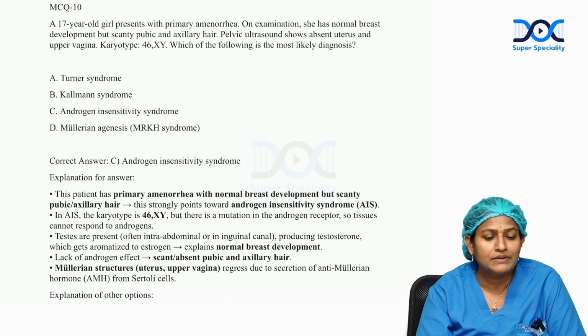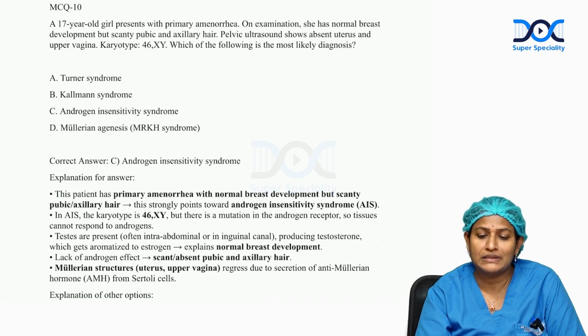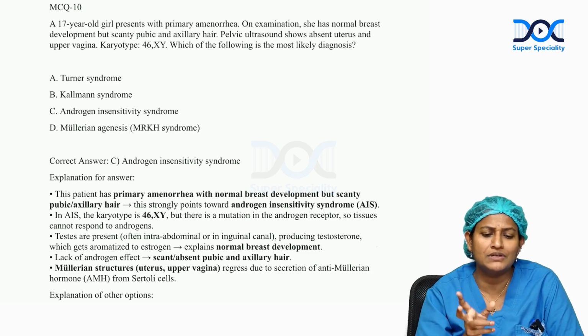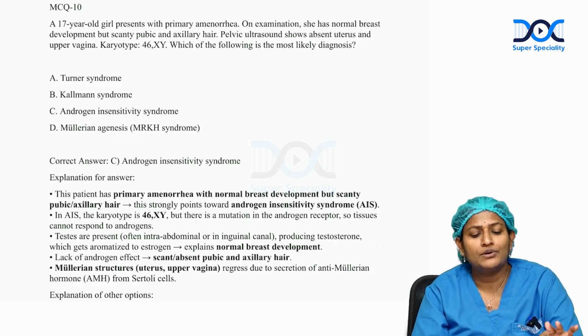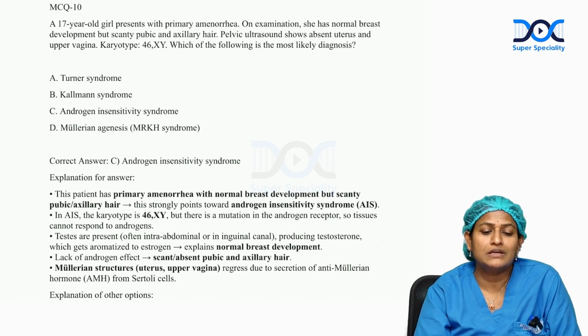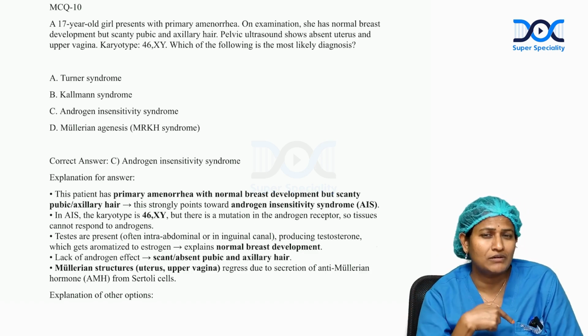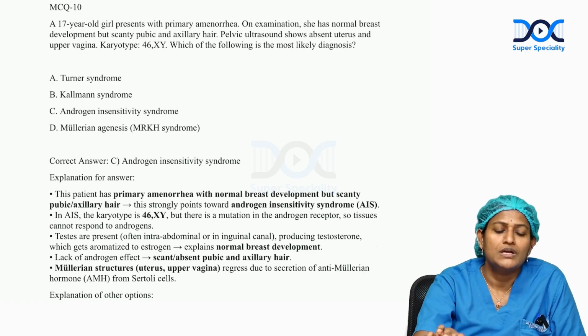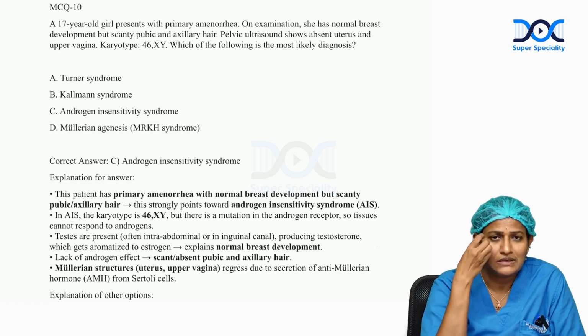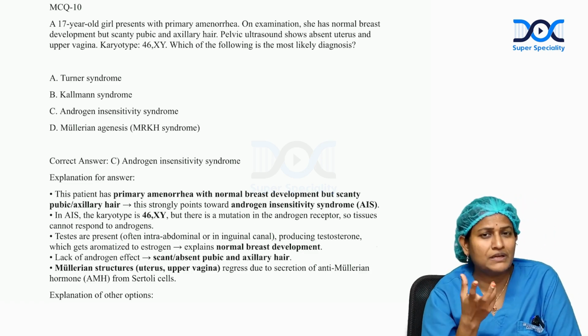Question number 10. A 17-year-old girl, primary amenorrhea, on examination normal breast, but scanty pubic hair and axillary hair, pelvic ultrasound with absent uterus and upper vagina, and 46XY. These are the typical features of androgen insensitivity syndrome. The key features here are 46XY with absent uterus, normal breast development and scanty pubic hair. So this androgen insensitivity is a condition wherein the receptors are deficient.